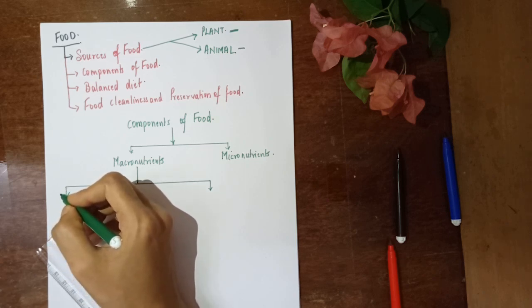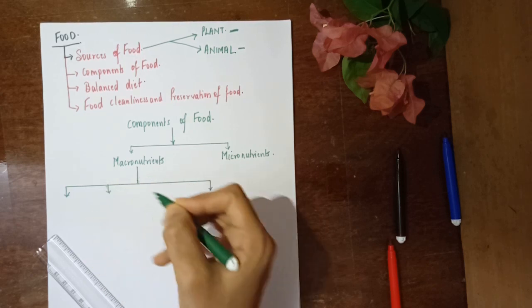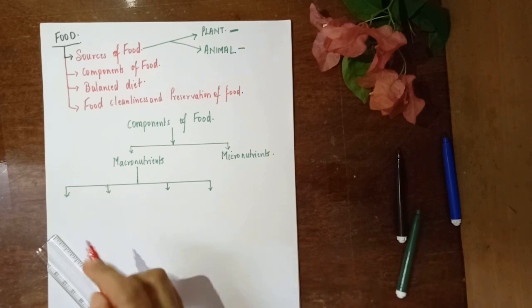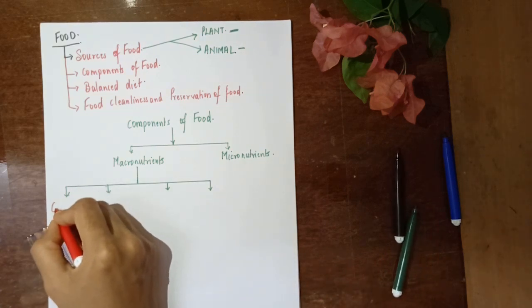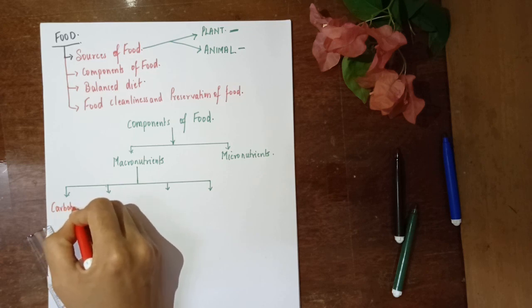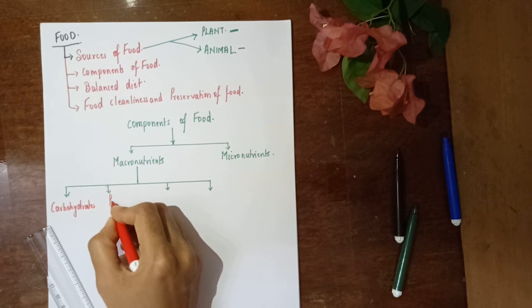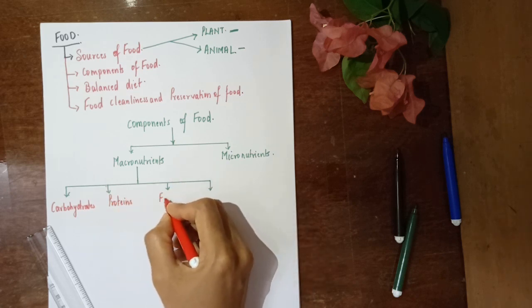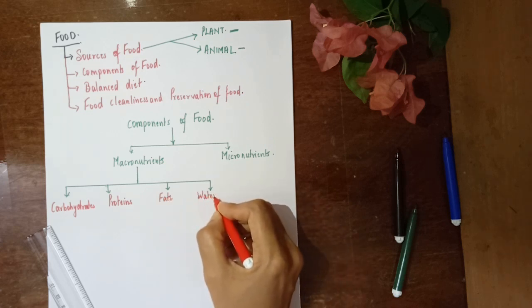We are essentially going to have four types of macronutrients. So, I'll just make enough place for them. The first one is called carbohydrates. Second is proteins. Third, fats. And the last one is water.